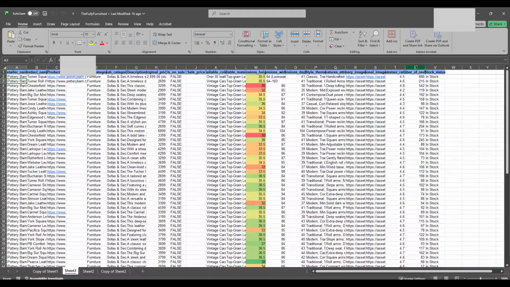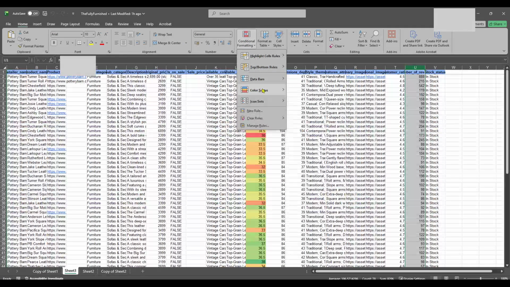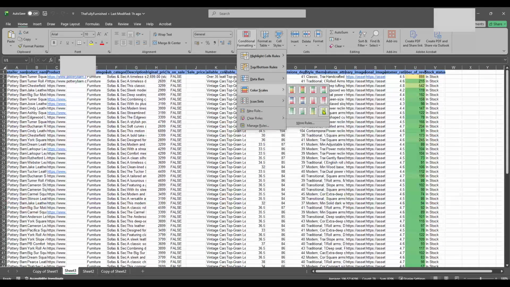After clicking on Conditional Formatting, you'll see a drop-down menu with a variety of options. Here, choose the option that says Color Scales. This particular feature applies a gradient of colors based on the value in the cell. Excel will essentially evaluate the date values and assign a color based on how you set it up, which can indicate whether the date is upcoming, past due, or anywhere in between.